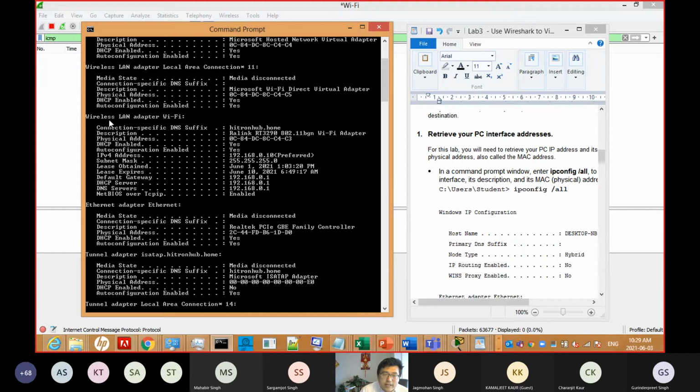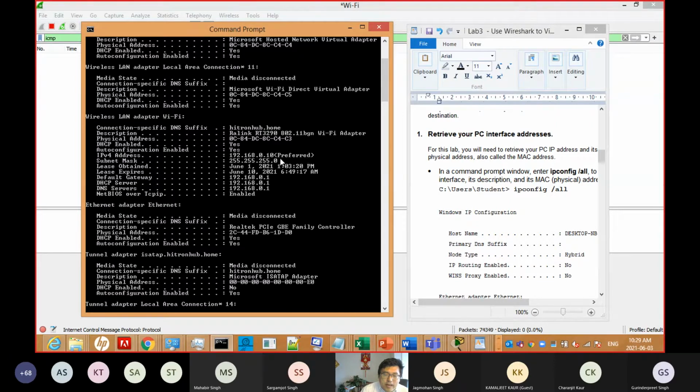You can see the wireless LAN adapter Wi-Fi, and you can see my IPv4. This is my IP address, 192.168.0.110, which is preferred.